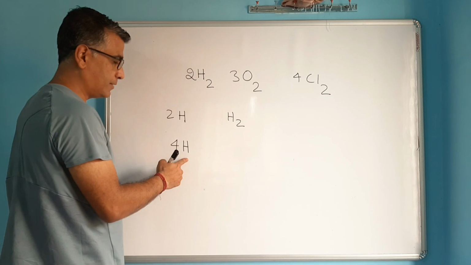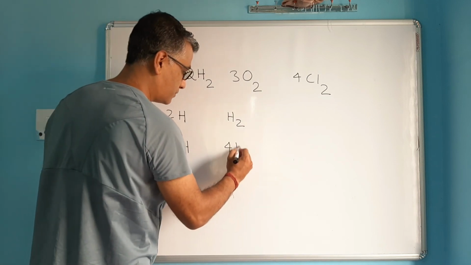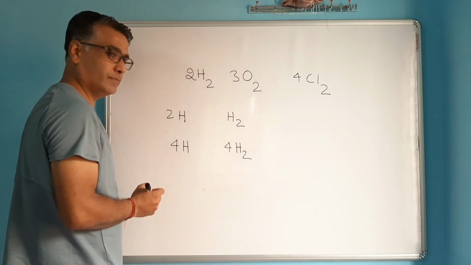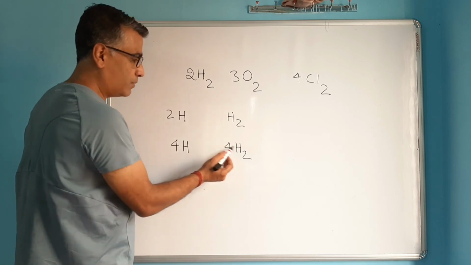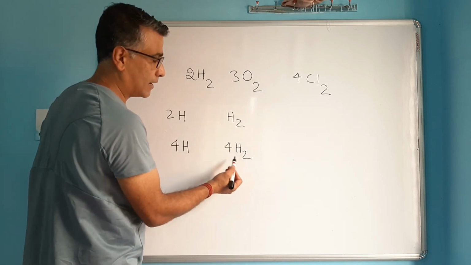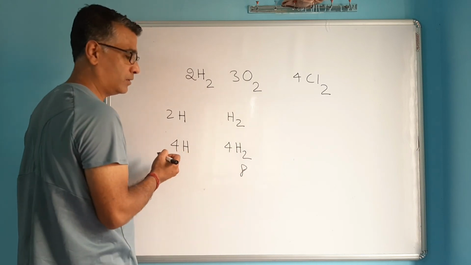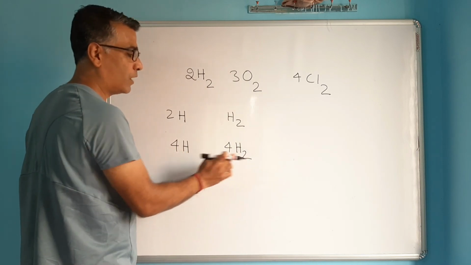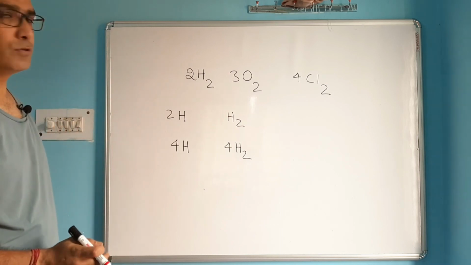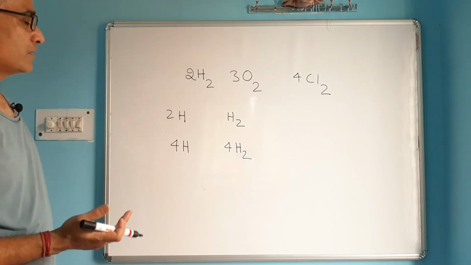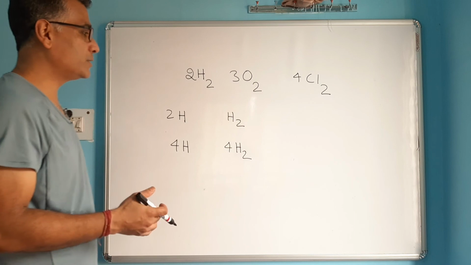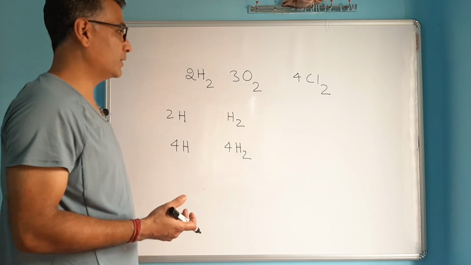This is 4 atoms of hydrogen, and this is 4 molecules of hydrogen. How many atoms of hydrogen do you have? If you count all the atoms here, 4 into 2, 8 atoms of hydrogen, or you can also say 4 molecules of hydrogen.